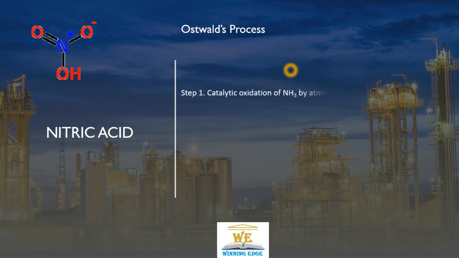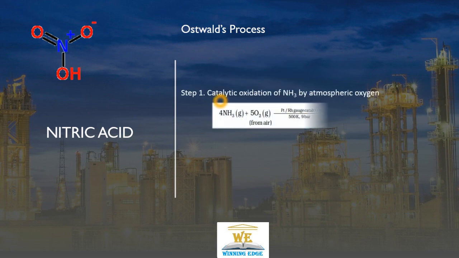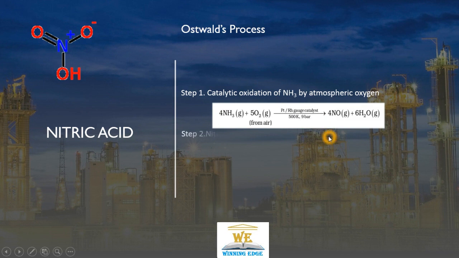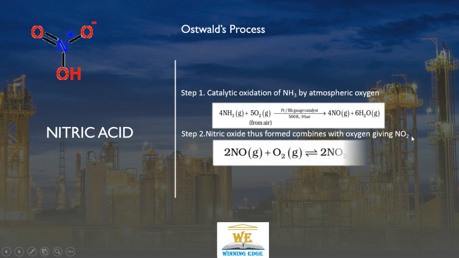Now, commercially, we get it through Ostwald's process. First step is catalytic oxidation of ammonia using atmospheric oxygen. Catalyst will be platinum rhodium catalyst at high temperature and high pressure. So we are getting nitric oxide. In second step, nitric oxide combines with oxygen further to give nitrogen dioxide.